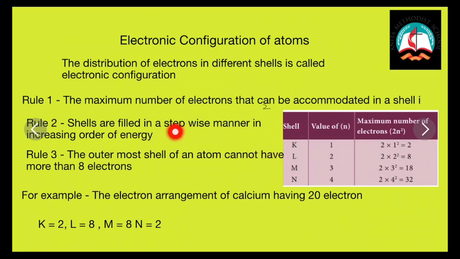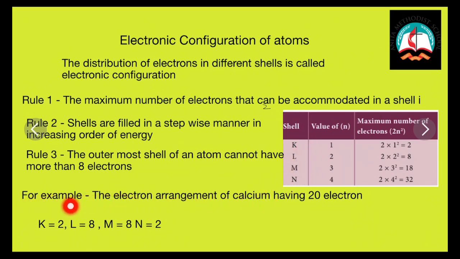So it is filled in stepwise manner in increasing order of energy. The third rule states that the outermost shell of an atom cannot have more than 8 electrons. So in an atom, the outermost shell can have a maximum of 8 electrons.